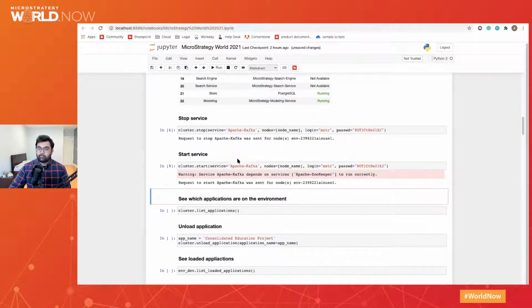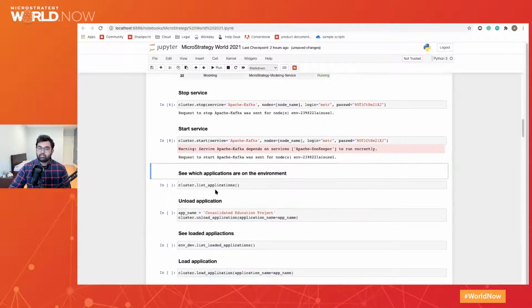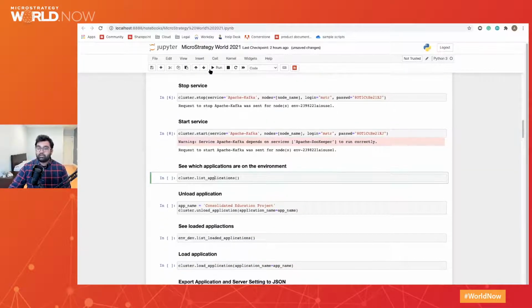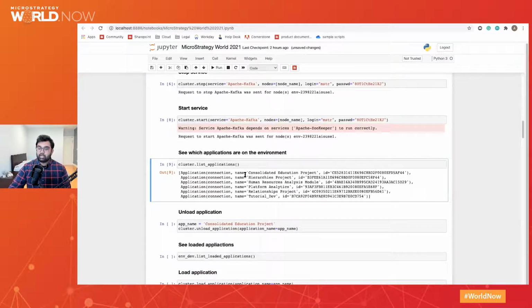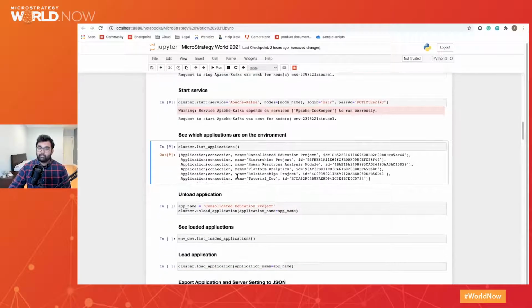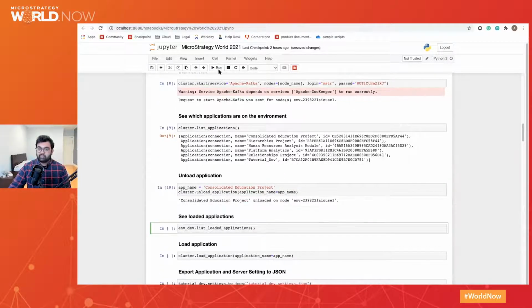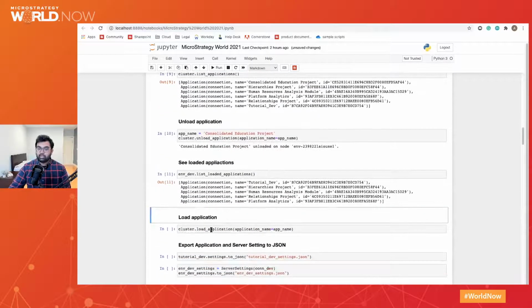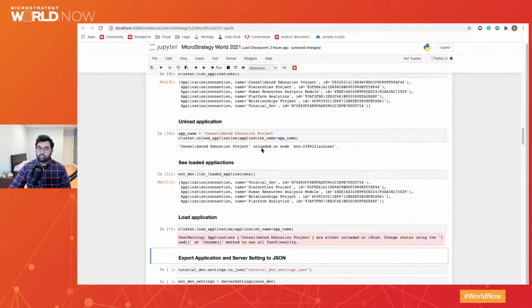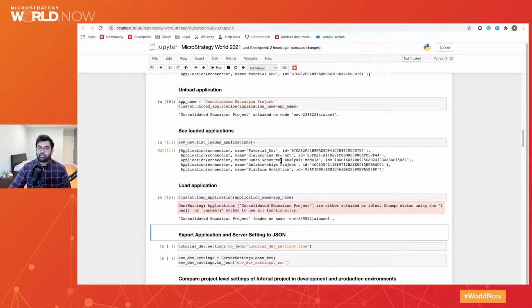And so we will move on to see which applications are actually in the environment. So we're going to basically just list the projects in the dev environment. So you can see here we have 6 projects. These are projects you get straight out of the box with a new MicroStrategy environment. We are going to unload, for example, the consolidated education project and see that it has actually taken place. So now we only have 5 projects available. Again, we'll load it back just to show that we have these functionalities.